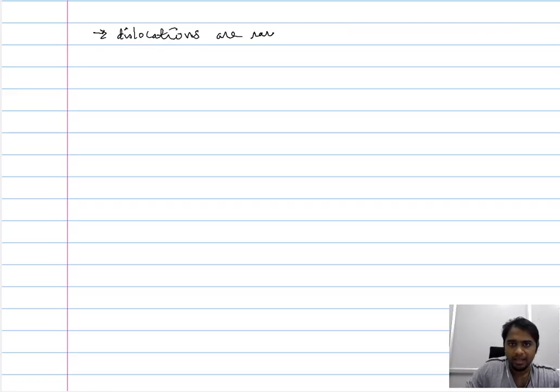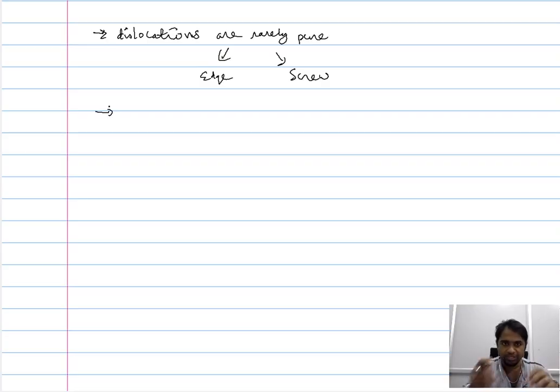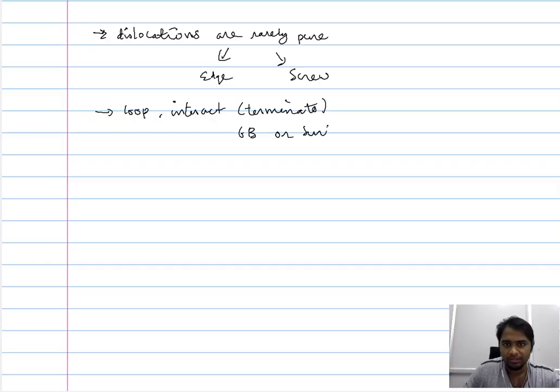In the physical condition, the dislocations are rarely pure. What we mean by that is they do not form exclusively as an edge dislocation, or exclusively as a screw dislocation. Secondly, these dislocations do not terminate within the grain, so they form a loop, or, to put it simply, they terminate at the grain boundary or at the surface.